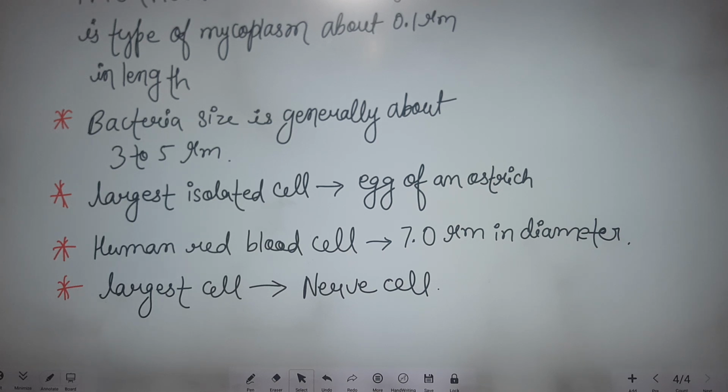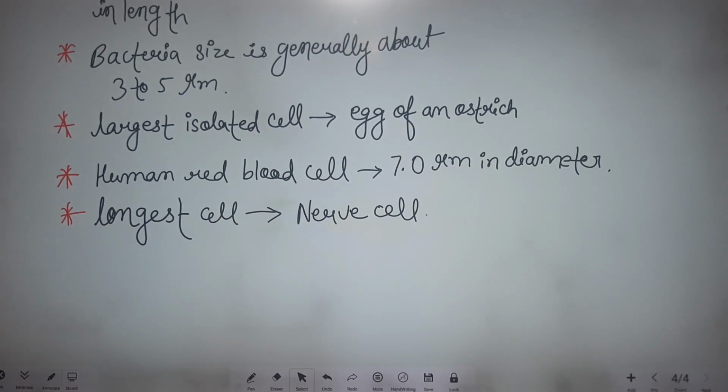The largest isolated single cell is the egg of an ostrich, and the human red blood cell is about 7.0 micrometer in diameter. The largest cell is not largest, we can say the longest, the longest cell, that is the nerve cell.